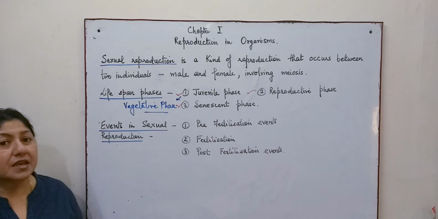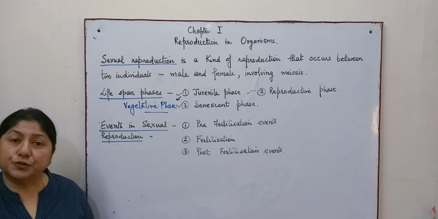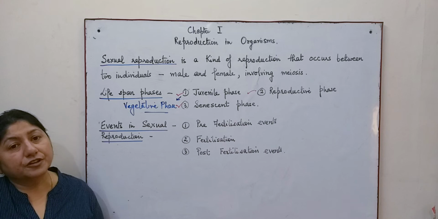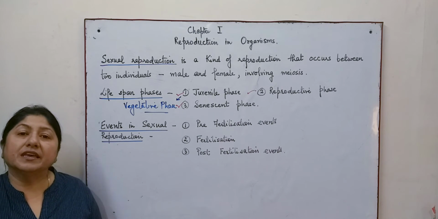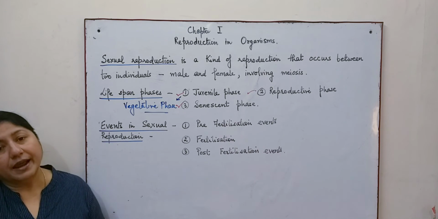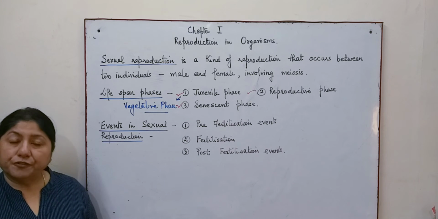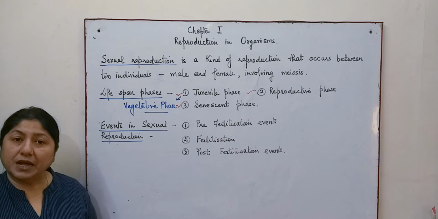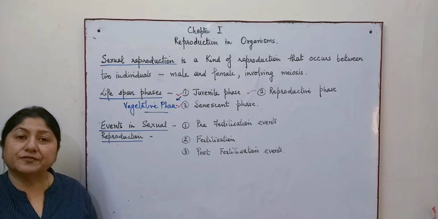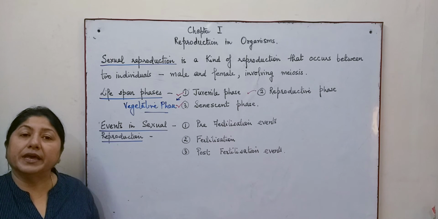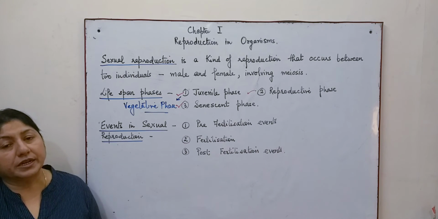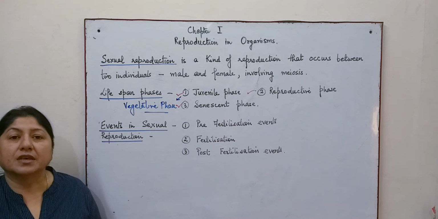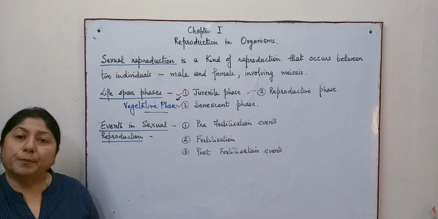Some other plants have a lifespan of 2 years. During the first year, they will continue to grow, and in the second year, they will flower and die. So the first type of plants, having a lifespan of only 1 year, are known as annuals, whereas the plants with a lifespan of 2 years are known as biennials.